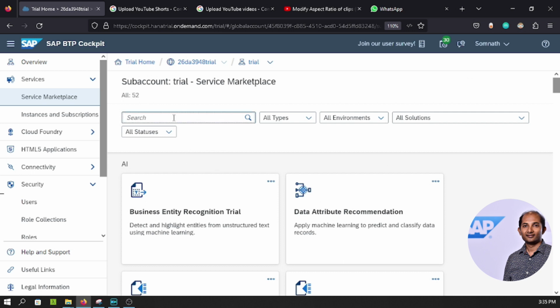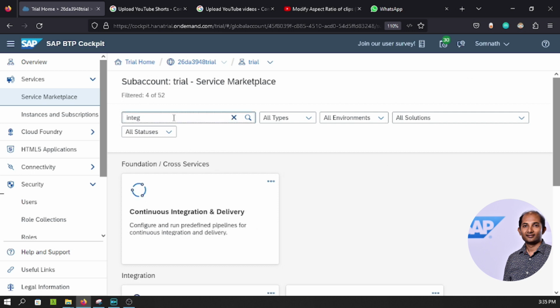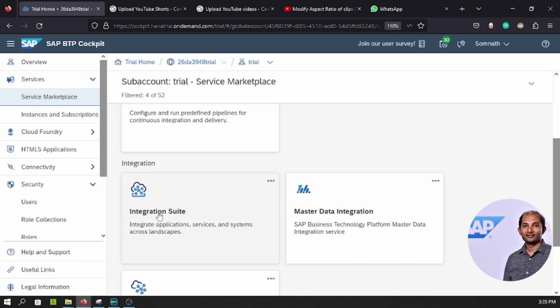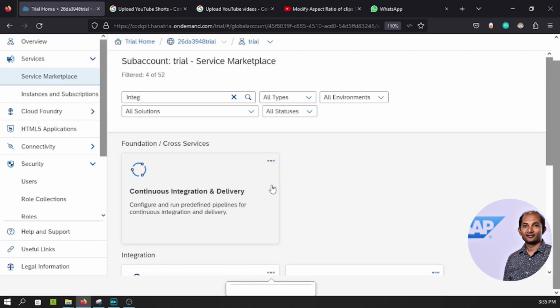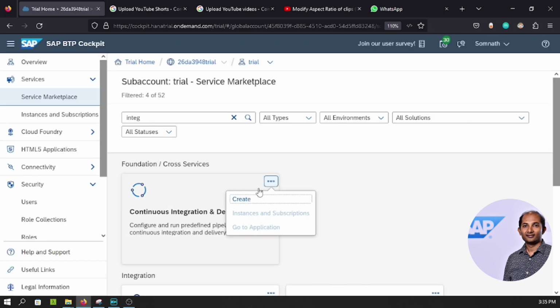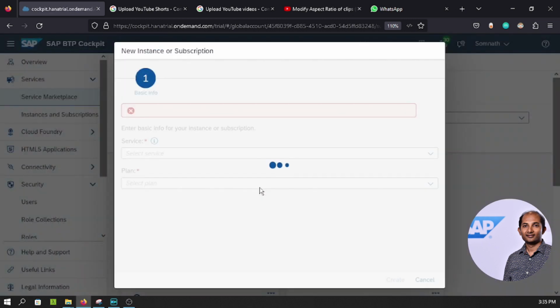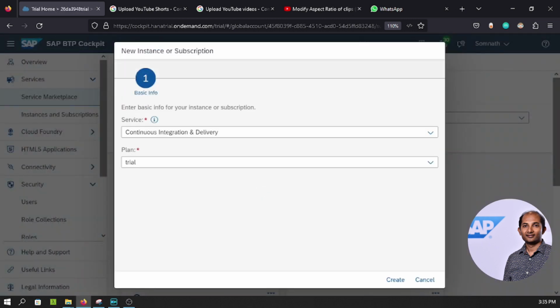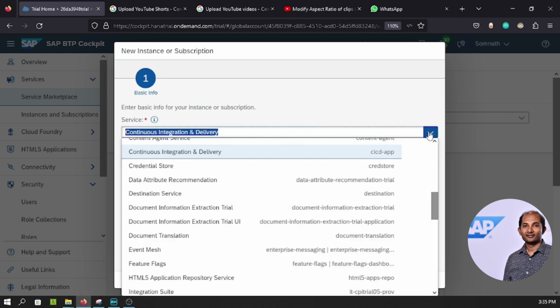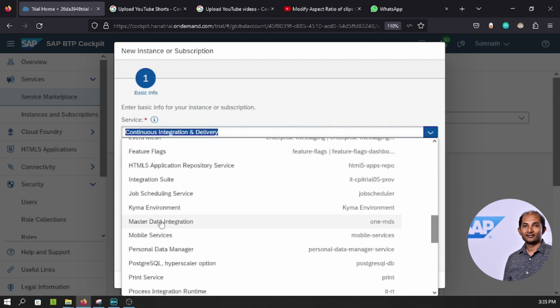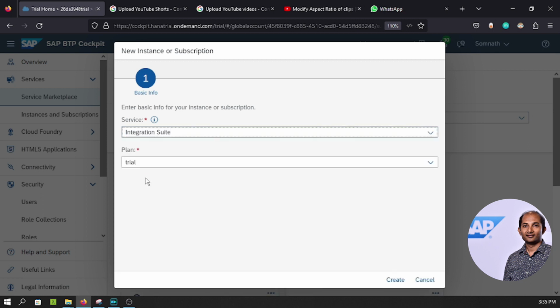So here you can write Integration Suite. So from here you can go for create. Yeah, Integration Suite. And the plan is trial.